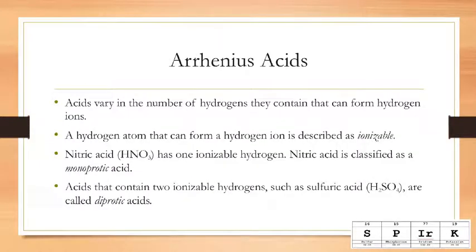Acids vary in the number of hydrogens they contain that can form hydrogen ions. A hydrogen ion or a hydrogen atom that can form a hydrogen ion is described as ionizable. Nitric acid has one ionizable hydrogen. Nitric acid is classified as a monoprotic acid, mono meaning one. Acids that contain two ionizable hydrogens, such as sulfuric acid, H2SO4, are called diprotic acids.